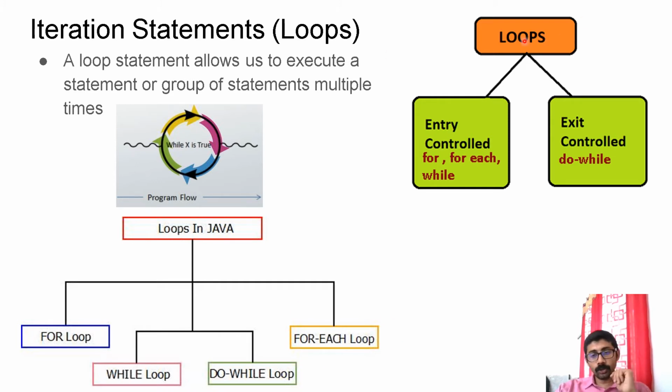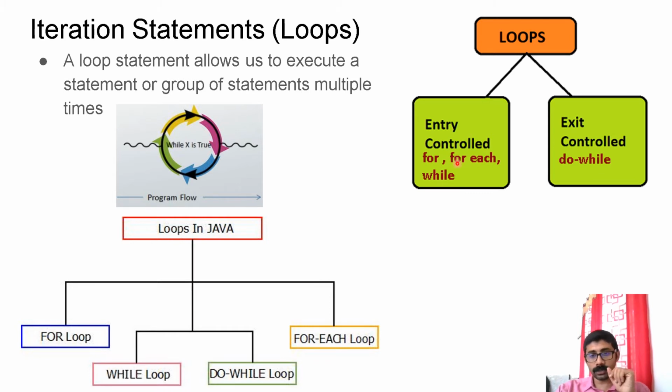Okay. So the loops can be broadly classified into 2 types: entry control loop and exit control loop. There are 3 entry control loops. Entry control means we check the condition at the time of entry. That is for, for each, and while. All these 3 loops will check the condition. If the condition is true, then the body will be executed.